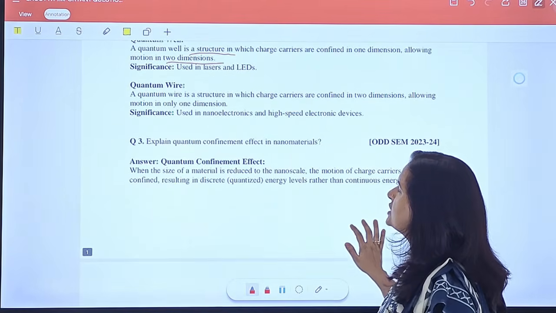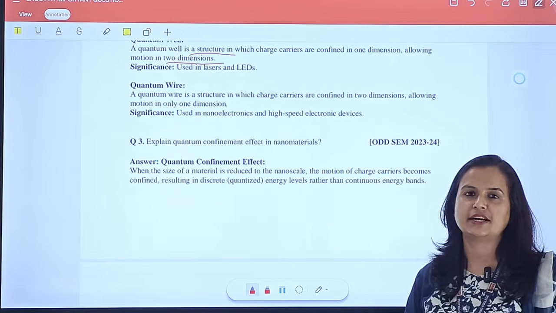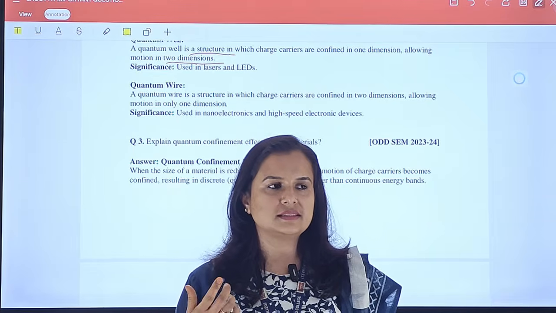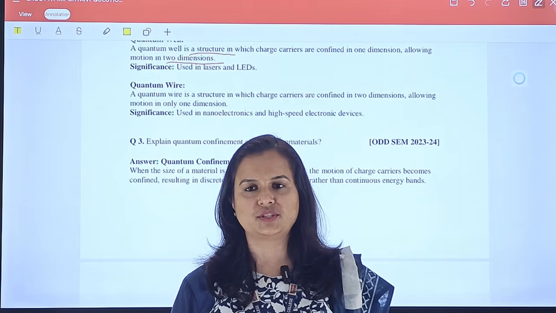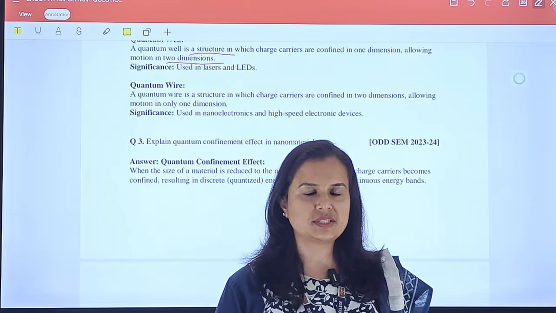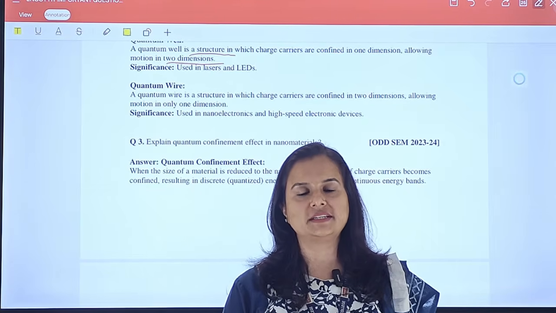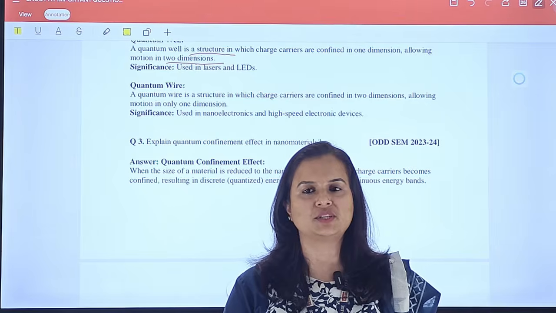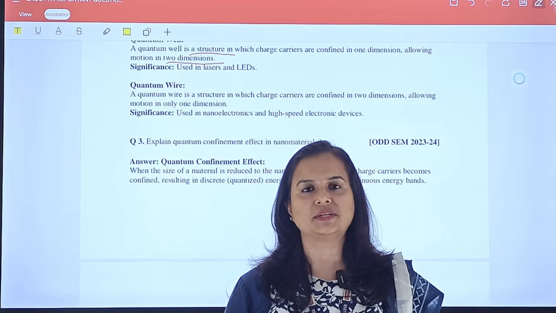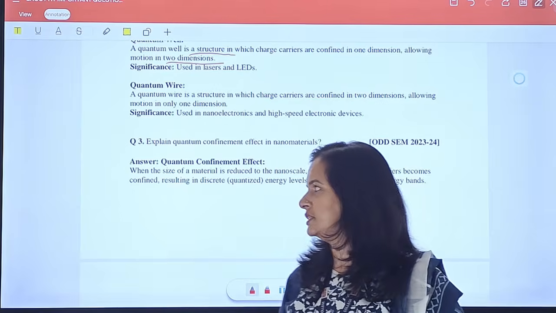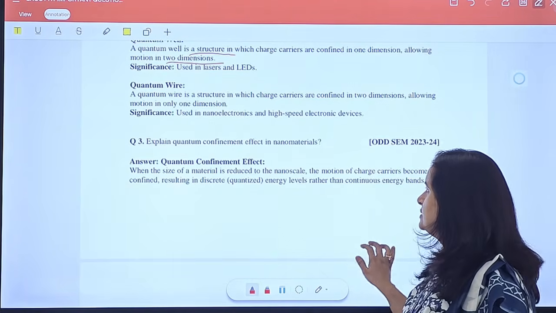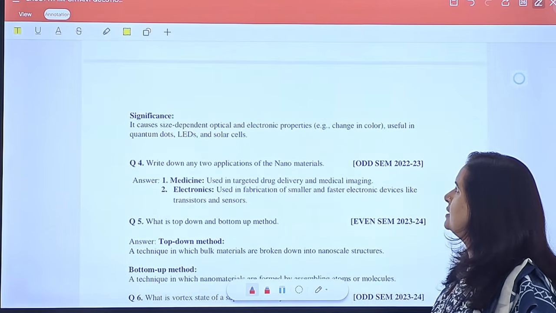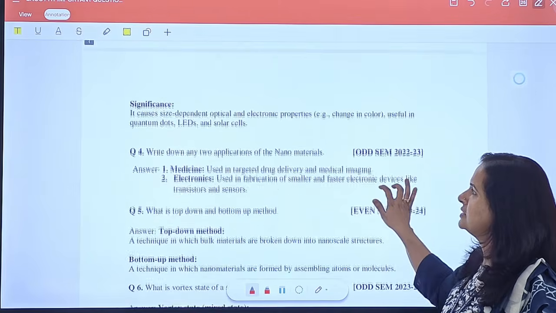The third question is, explain quantum confinement in nanomaterials. As I already discussed, quantum confinement means when one or 2 or 3 dimensions change into the nanoscale, then the motion of the charge carrier is confined. If one dimension is in the nanoscale, the charge will be confined in 1 dimension. It is allowed to move only in the 2 other dimensions. So this property of nanomaterials is known as quantum confinement. This property is used in LEDs, solar cells, and electronic devices.